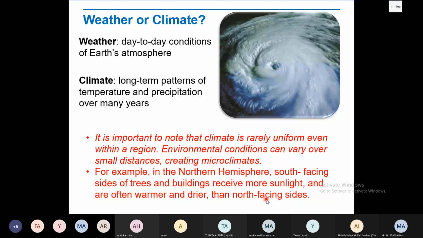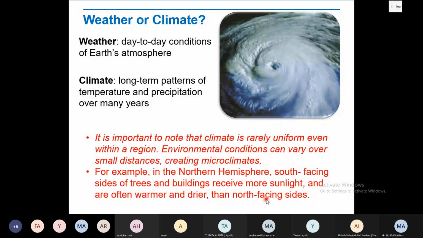Now, an example about weather and climates, right? If you look here in this region of the world in which we are living, how can you give me an example, let's suppose from the last 1 month, about the weather and about the climate? Who can give me an example about the weather and about the climate, for both, please.